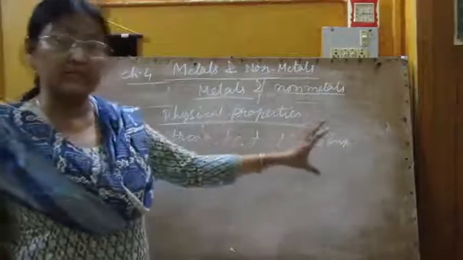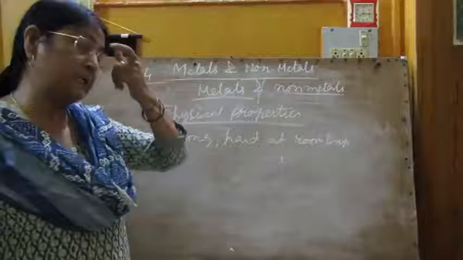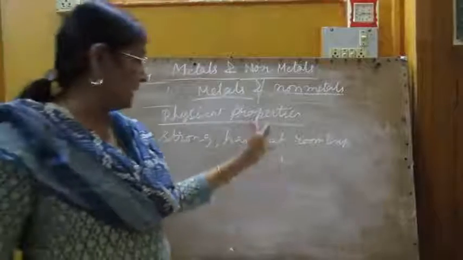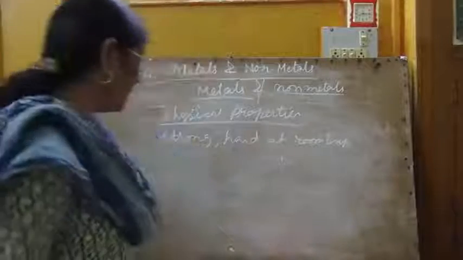So these are the first properties of metals and non-metals. Second is malleability. What is called malleability?